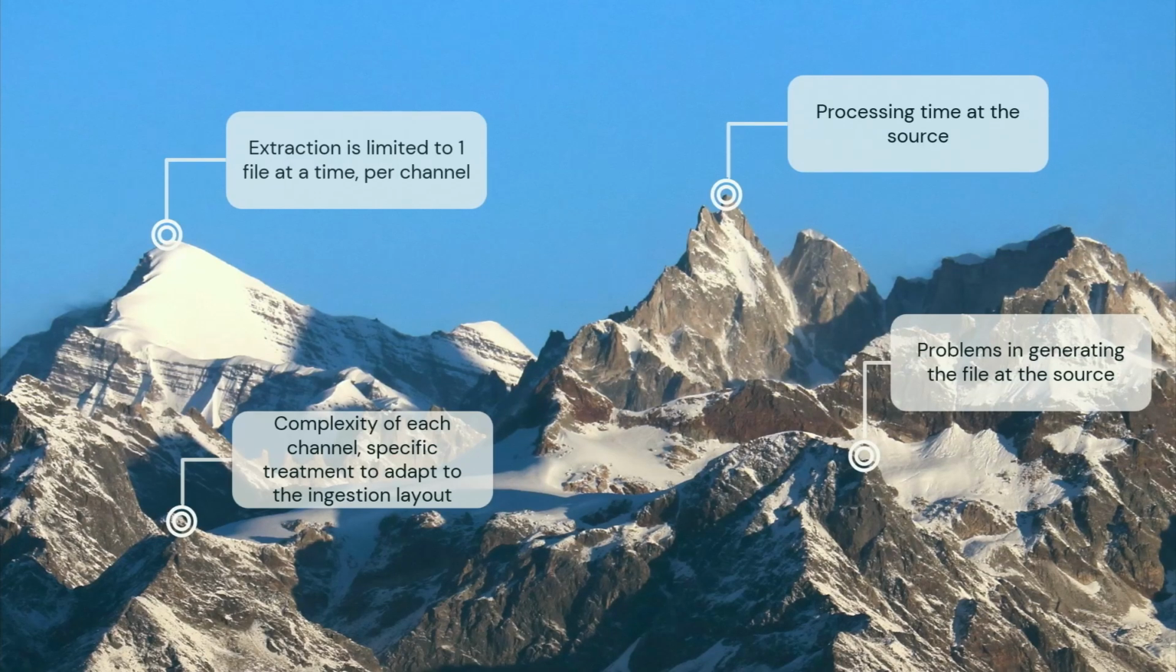So another one is that the extraction is limited to 1 file at a time per channel. We are talking about more than 14 channels, so this limitation means we need to wait. The processing time at the source is heavy, so we needed to wait again. We have some issues generating this file at the source, and of course we have a complexity in the treatment of this ingestion, because each channel has a specific structure of funnel, and we need to build this in code.